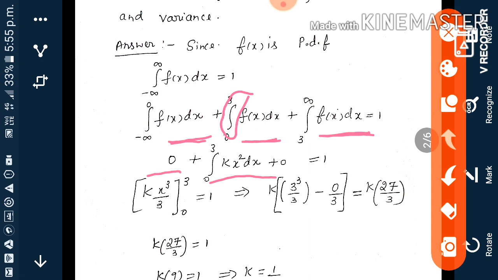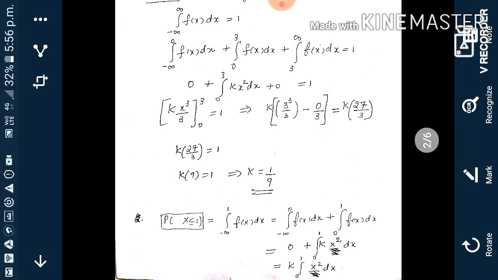Next, the integral of kx square is kx cube by 3, from 0 to 3, equal to 1. This implies k times 3 cube by 3 minus 0 by 3 is equal to 1. So we get k into 9 is equal to 1, and we get k is equal to 1 by 9.